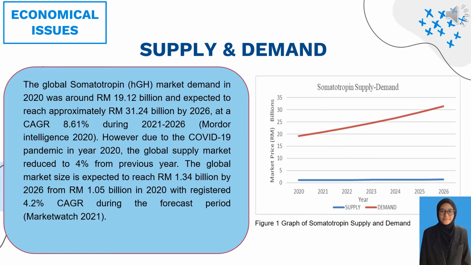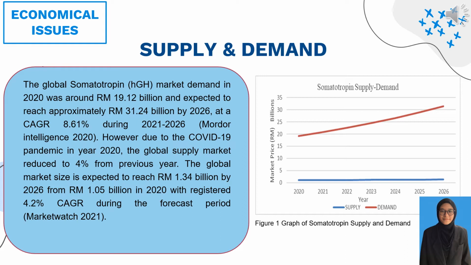However, due to the COVID-19 pandemic in 2020, the global supply market reduced by 4% from the previous year. The global market size is expected to reach RM 1.34 billion by 2026 from RM 1.05 billion in 2020, which registered a 4.2% CAGR during the forecast period.